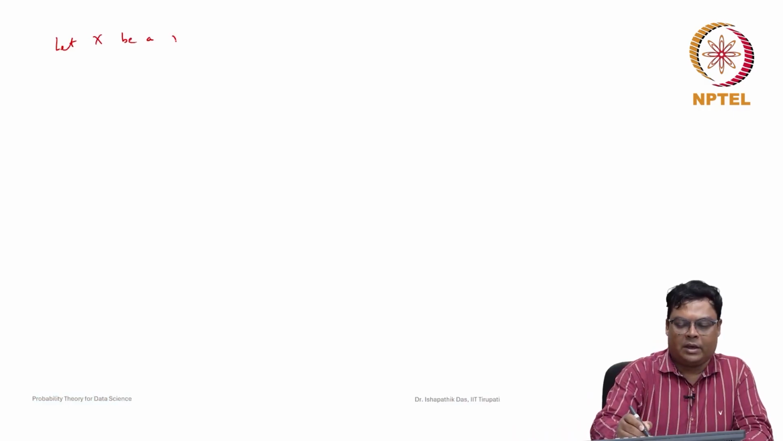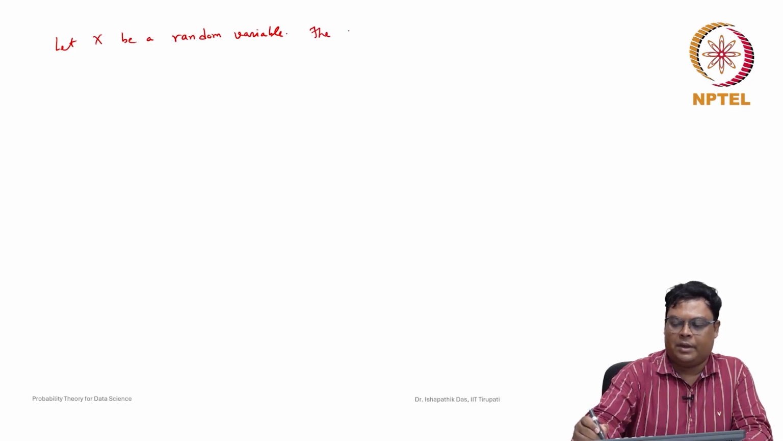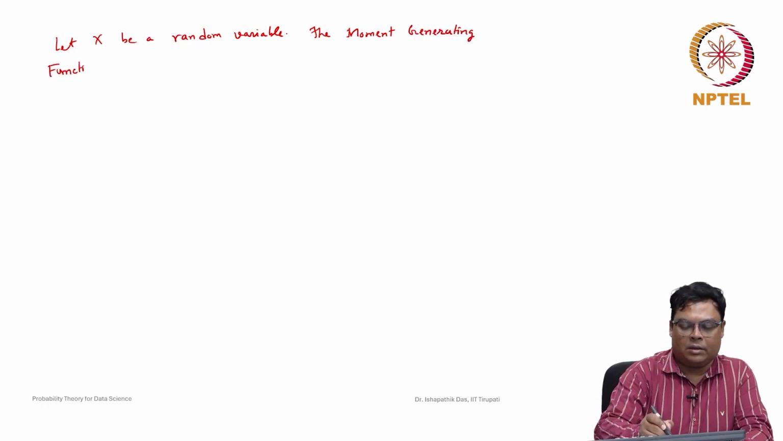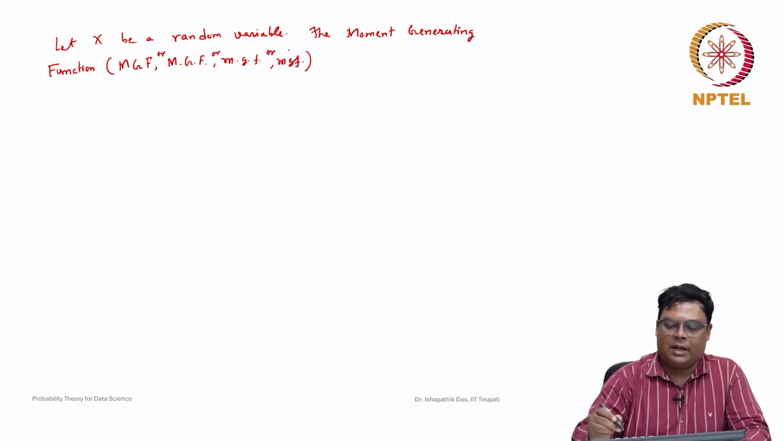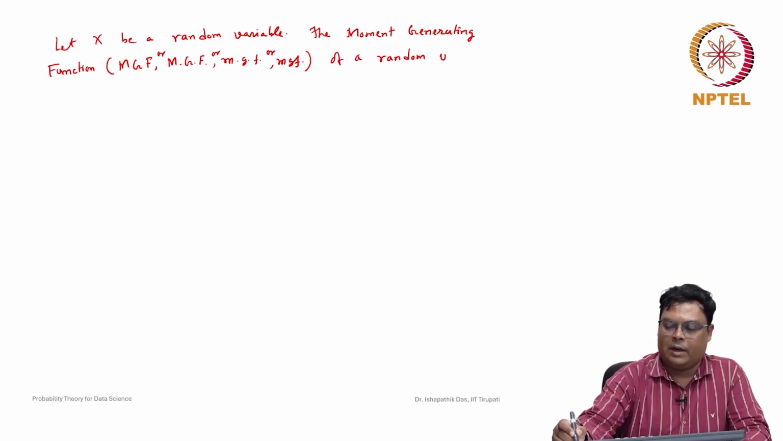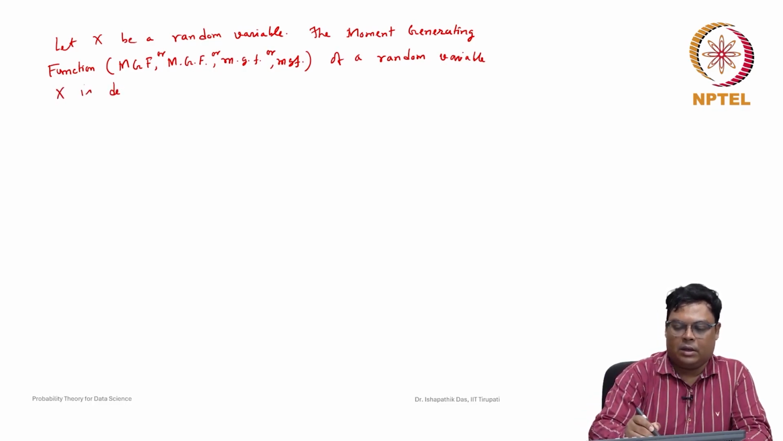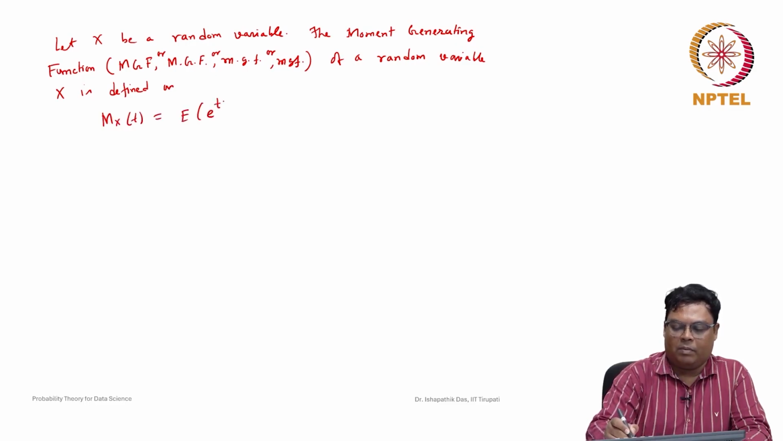Let X be a random variable. The moment generating function, which we abbreviate as MGF, of a random variable X is defined as M_X(t), the expected value of e to the power of tX.